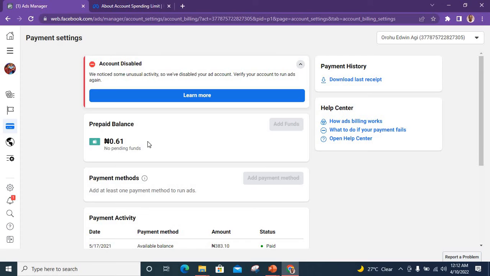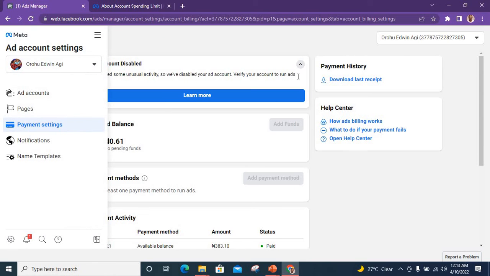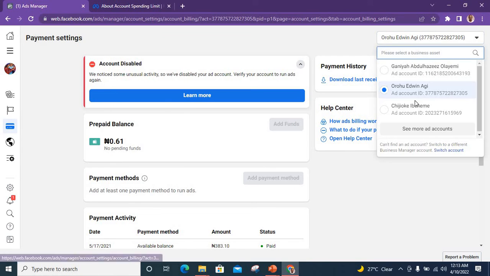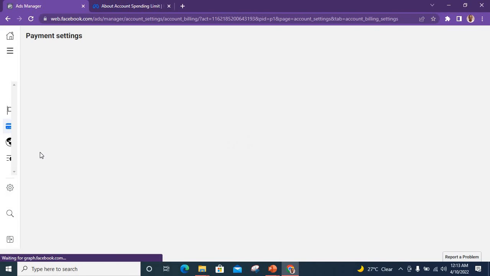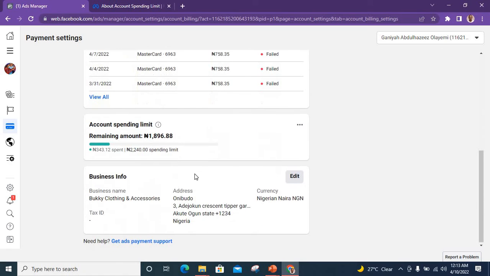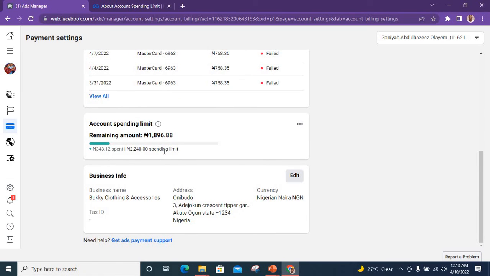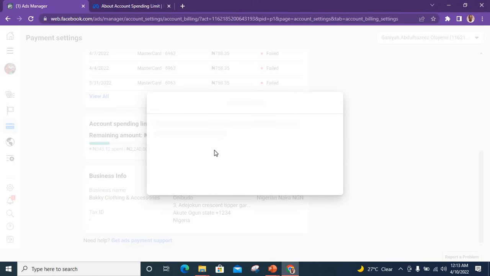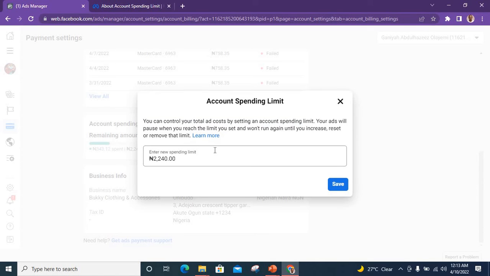It's a prepaid balance. Okay, let me check. This person has a current balance to pay. So you can see this is the spending limit here. Let me click on change and see what happens if I'll be allowed.